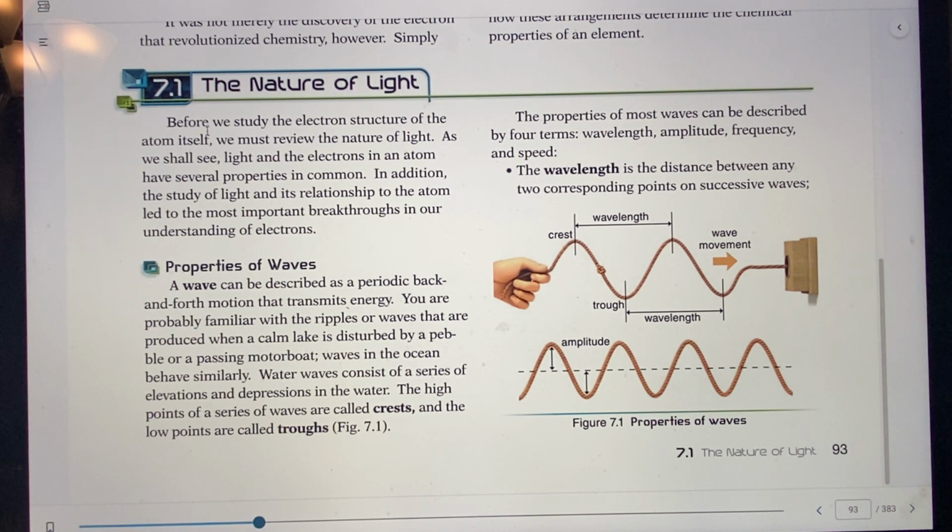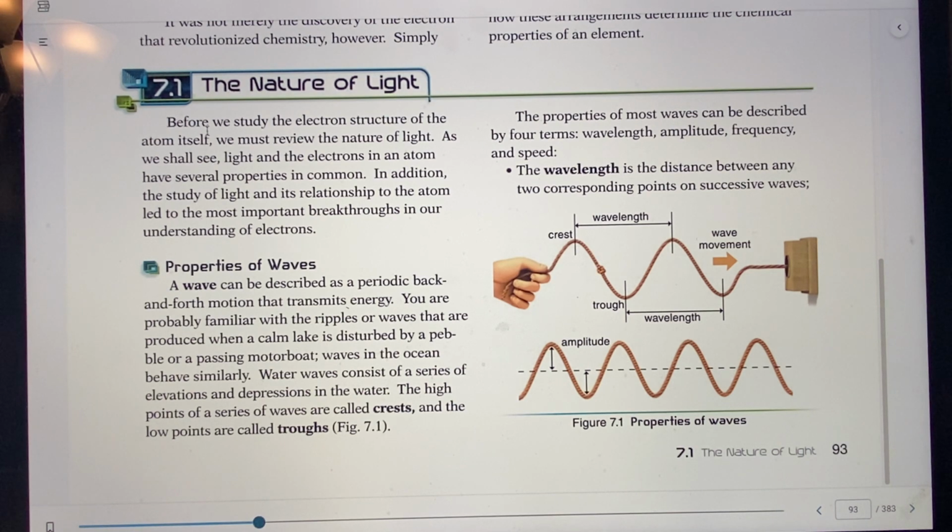So what is the nature of light? The light of the world? Yes, but we know that light is from energy. And the study of light is a breakthrough. They tried to study electrons all that they could, all these scientists, but not until they started studying light did they find out more about electrons and photons, which are packets of energy. So it's pretty spectacular to know that light is something that, when I think of it, I think of it almost as supernatural in a lot of ways.